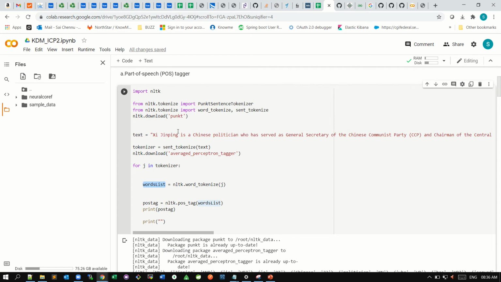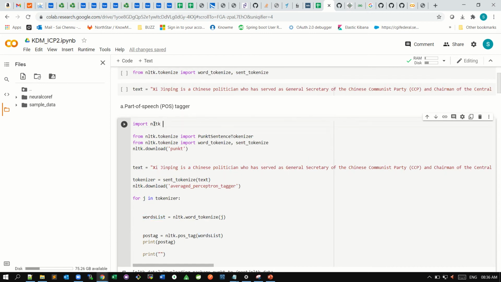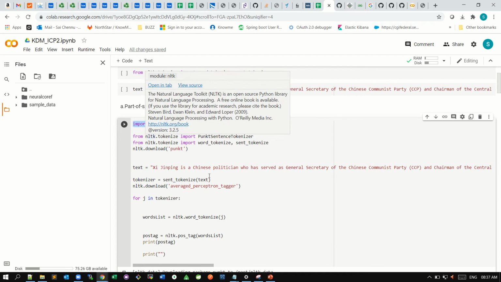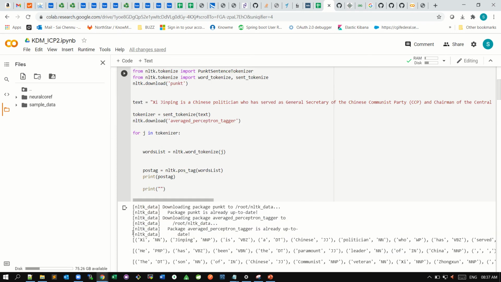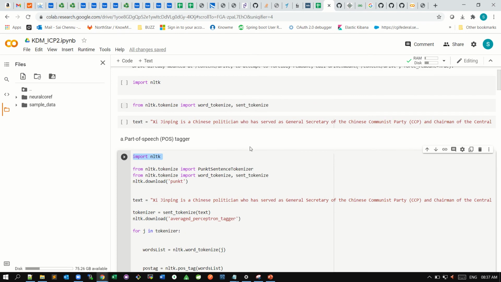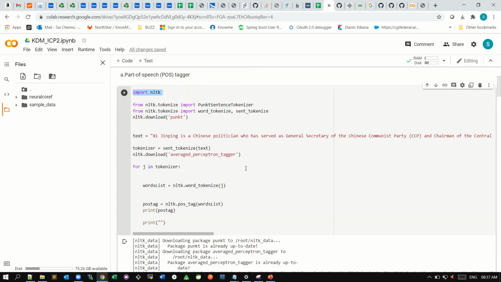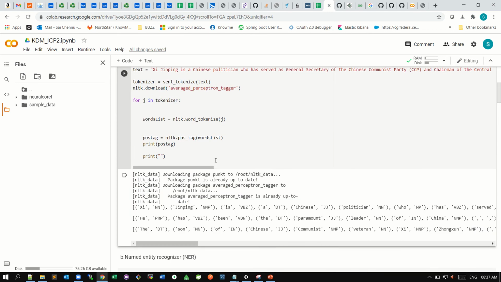This works on a library called NLTK. This NLTK library is responsible for parts of speech tagging. After importing the libraries from NLTK, we get the word tokenizer to get each word, and the sentence tokenizer and so on. So this is how the parts of speech tagger works.